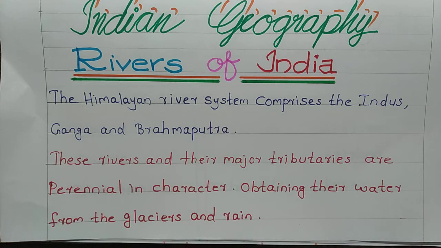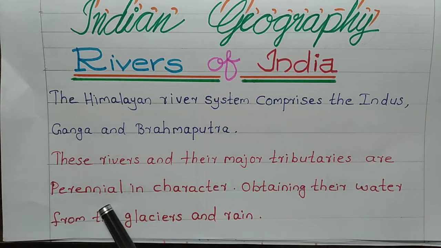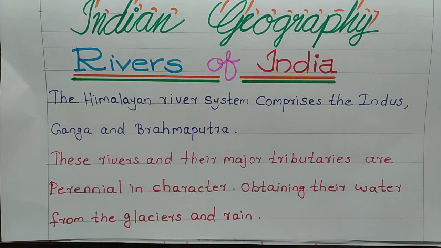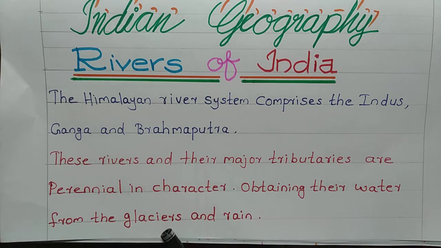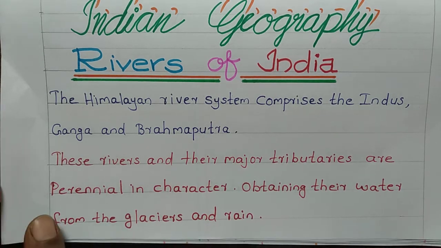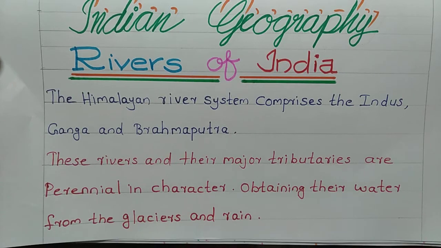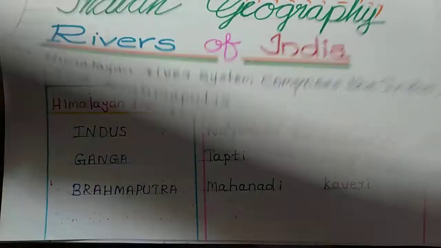These rivers and their major tributaries are perennial in character. Perennial means we get water throughout the year, obtaining their water from the glaciers and rain. The main water source of these rivers is glaciers and rain. That's why we get water from these rivers throughout the year.